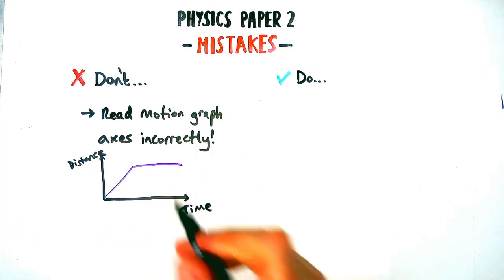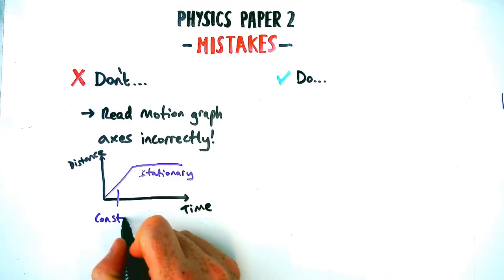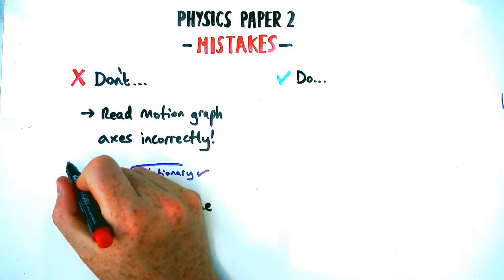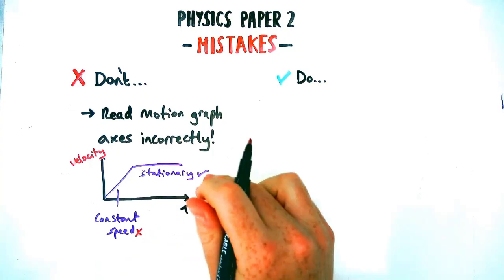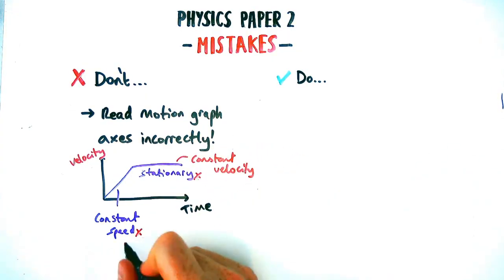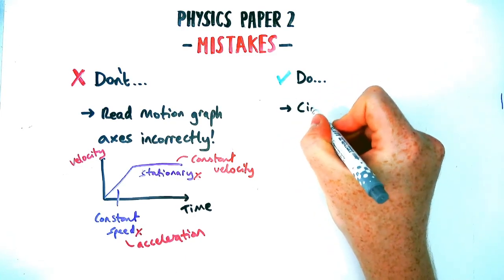So for example, if I've got a distance time graph like this and I'm describing this shape, the flat horizontal section would be stationary and the initial one would be a constant speed. However, if it's a velocity time graph, the labels totally change. Stationary would be incorrect. It would be a constant velocity for the horizontal bit and it'd be accelerating initially. So make sure you read the axes.